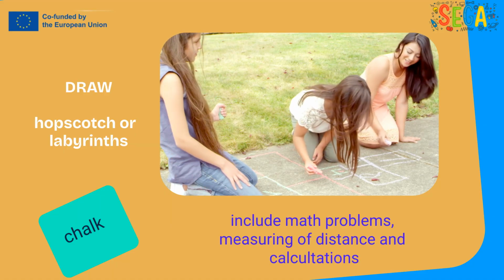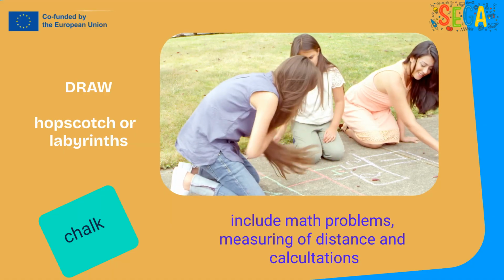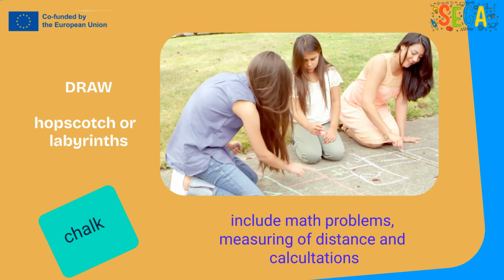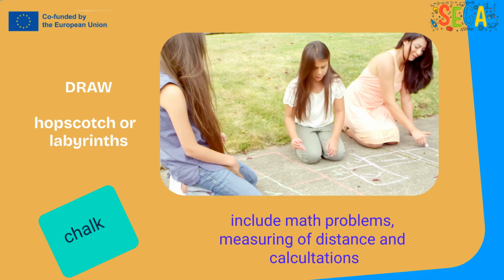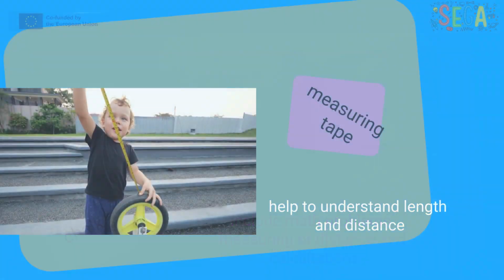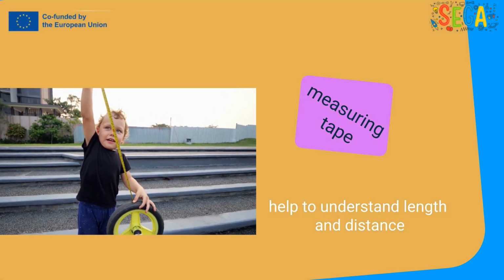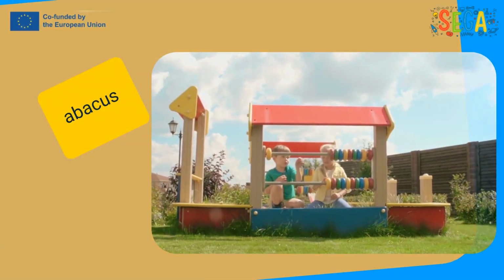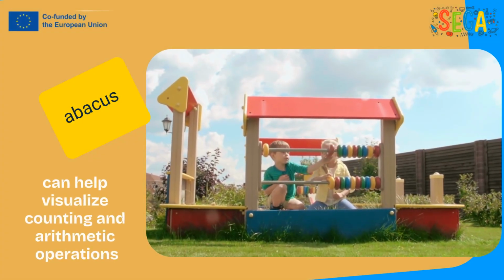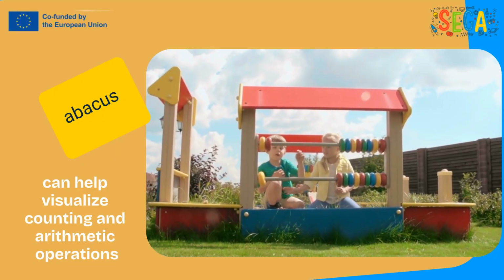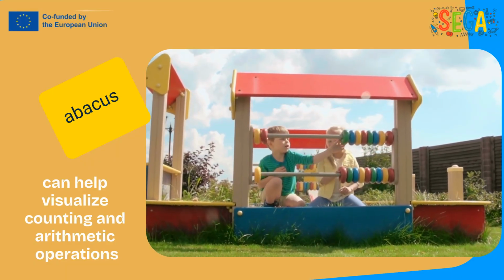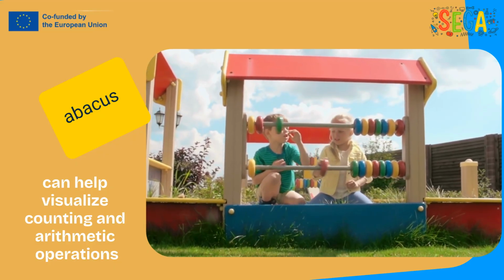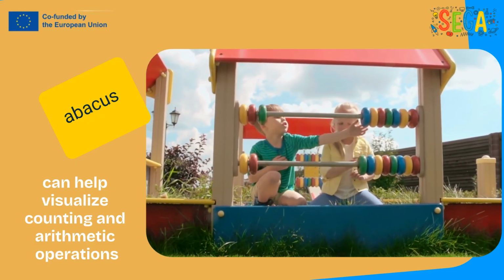Use chalk to draw a hopscotch grid or a number maze on the ground. Include math problems at different points that children must solve to proceed. Teach them to use a measuring tape to understand concepts like length and distance. An abacus can help visualize counting and arithmetic operations. These games make learning math fun and interactive, improving numeracy and problem-solving skills.